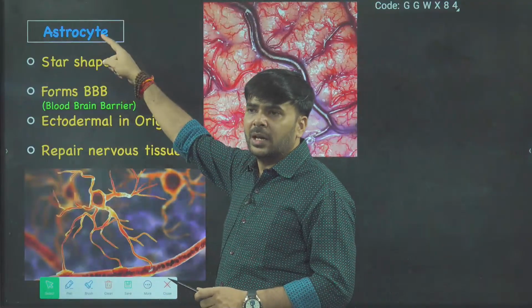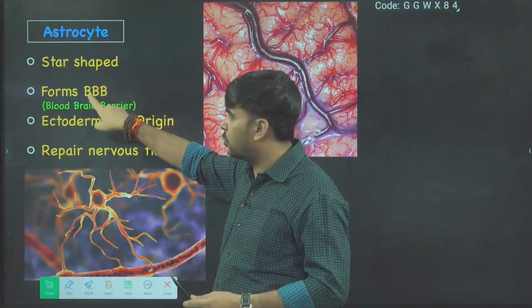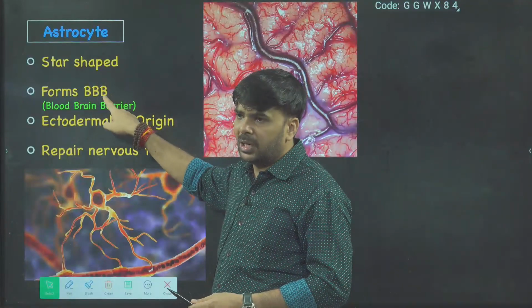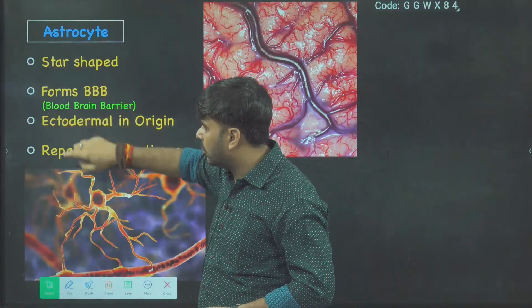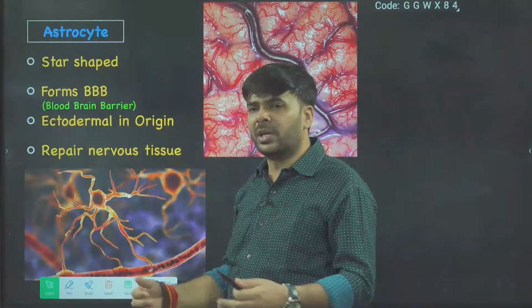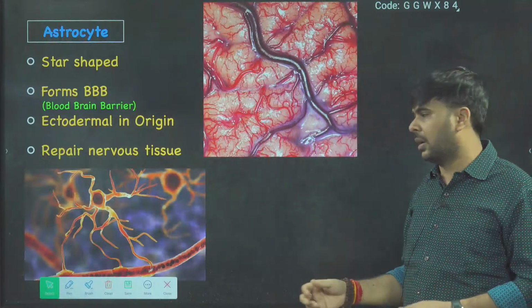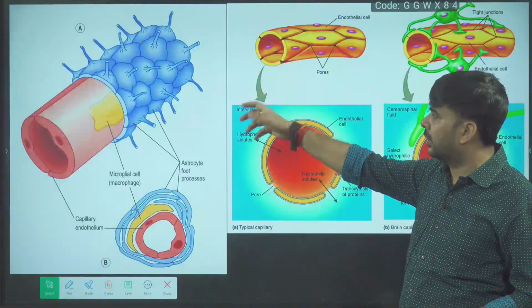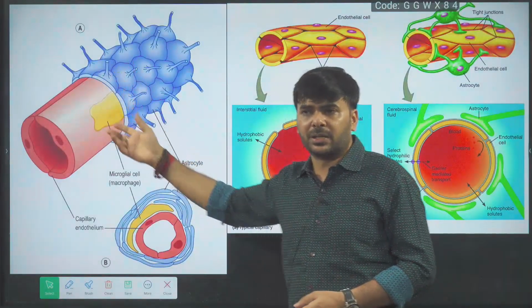Astrocyte we are discussing. Astrocyte is star shaped, that's why it is called astrocyte. It forms the BBB, blood-brain barrier. Leave this line, ectodermal in origin. It repairs the nervous system when required. BBB, blood-brain barrier, we will discuss in the main class. Here blood capillaries are covered with astrocytes, called the blood-brain barrier.